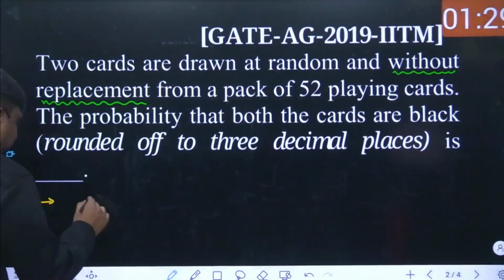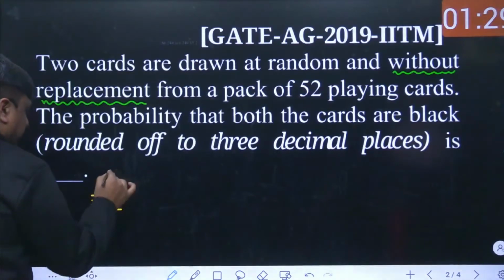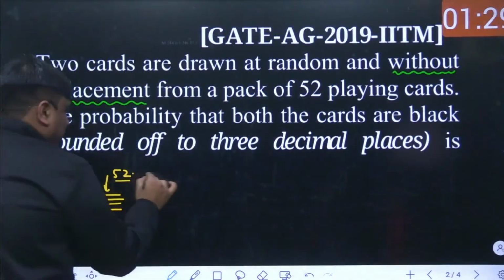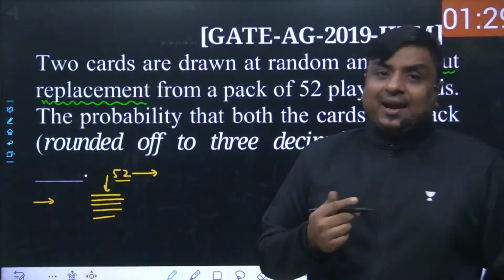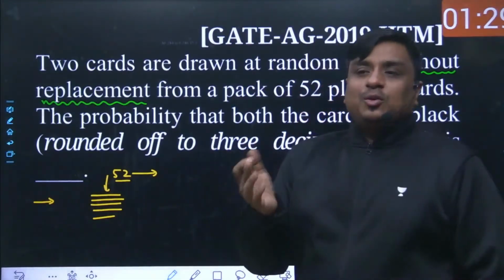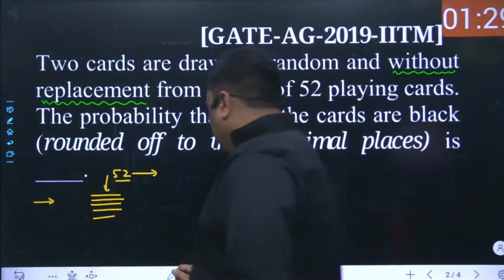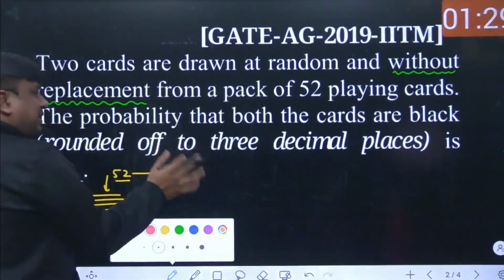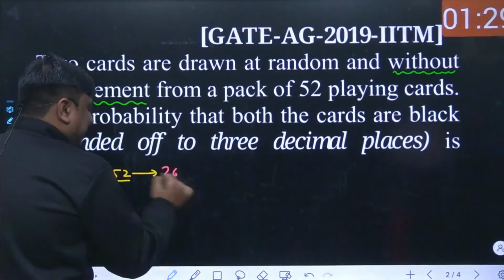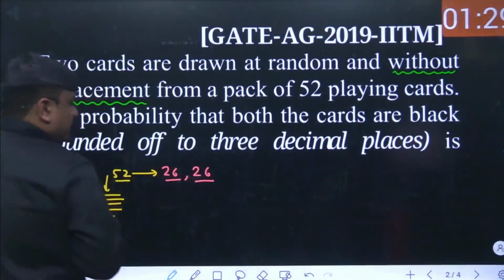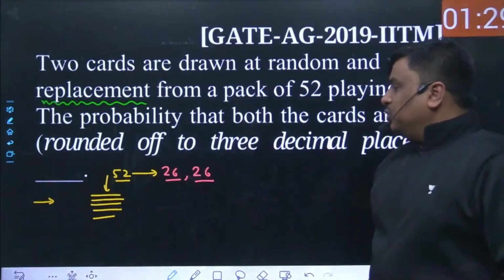So let me focus on this question. We have a well shuffled deck of 52 cards. In 52 cards, as you know, there are two different categories of color. The first is black and the second is red. Within black, you will get half of the cards, that is 26, and the remaining 26 are going to be red in nature. So the examiner understands that this part is clear to you, that of the 52 playing cards, 26 are red in color and the remaining 26 are black in color.